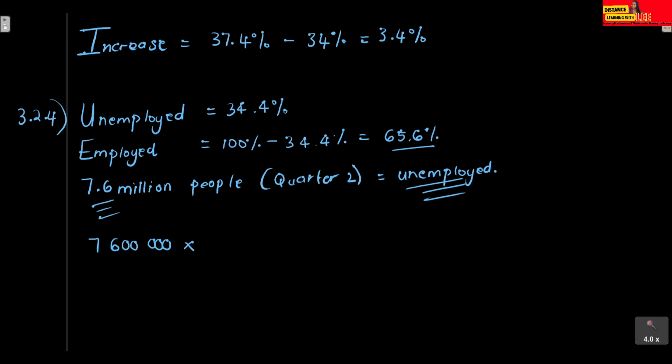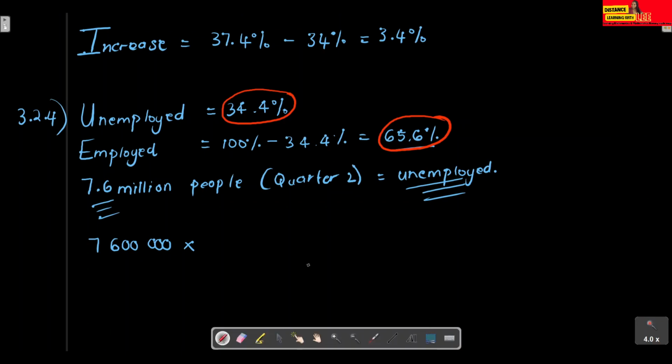Remember, all these values we've got them as a percentage of unemployed people, a percentage of employed people, and we've got the figure of people that are unemployed. So we can use this whole concept of what you want, what you have, to help us determine what we want. You take that 7.6 million multiplied by what you want.